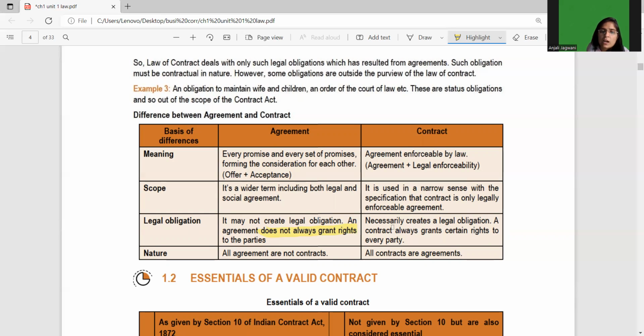All agreements are not contracts, but all contracts are agreements. When an agreement becomes legally enforceable, it becomes a contract. Whereas all agreements are not contracts, because in this, social agreements are also acceptable. That is what it is saying.